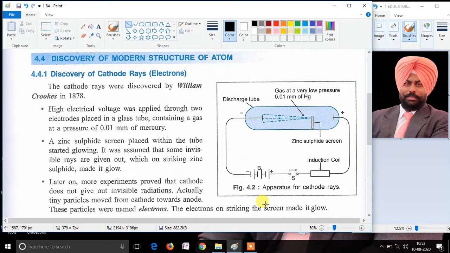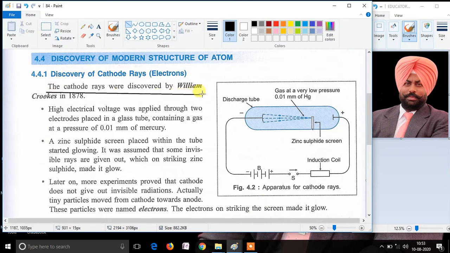So the discovery of electrons is called the discovery of cathode rays. Since electrons have negative charge, the cathode rays also have negative charge.